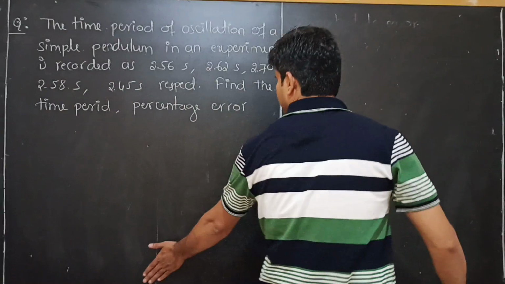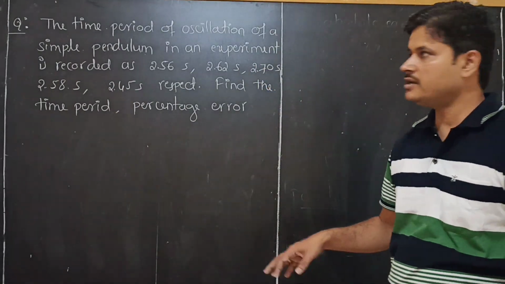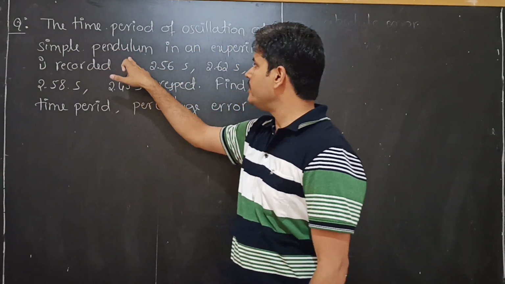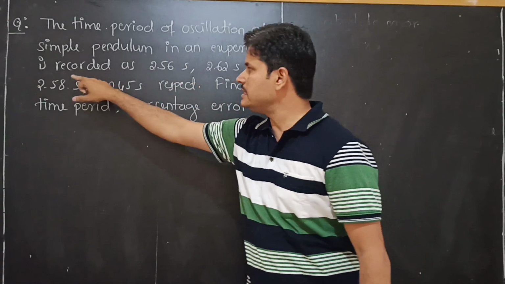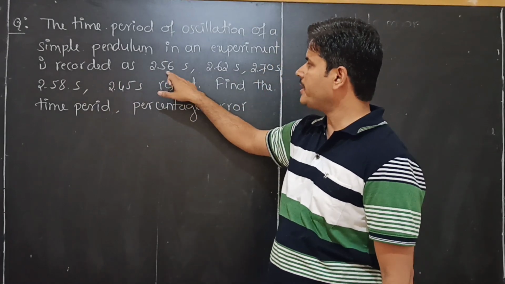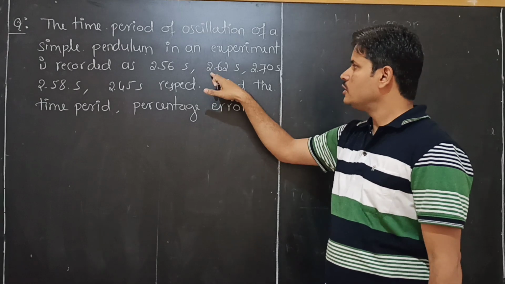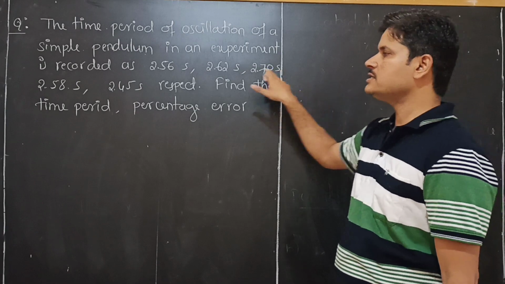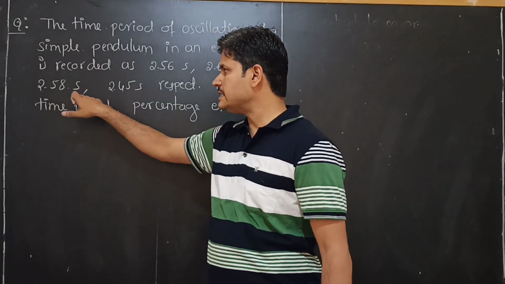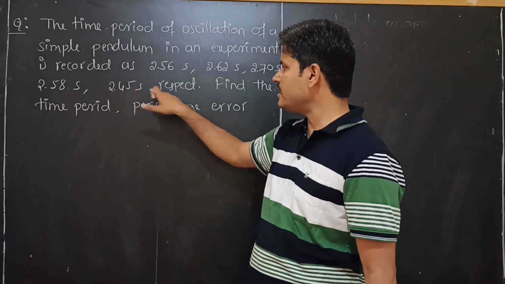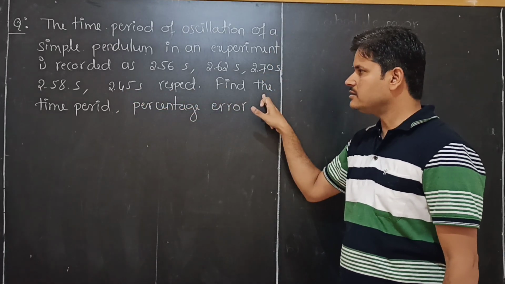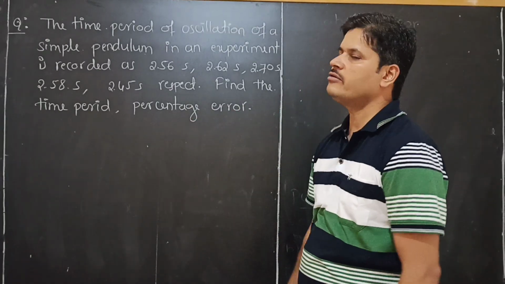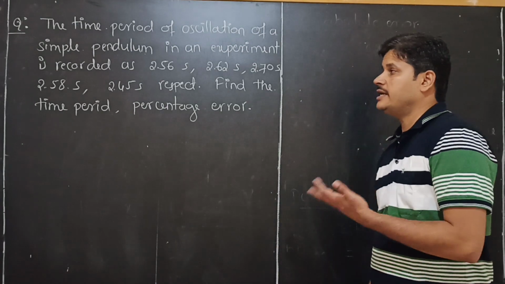See here, I have written a problem to calculate the percentage of error. The time period of oscillation of a simple pendulum in an experiment is recorded as 2.56 seconds, second 2.62 seconds, third 2.70 seconds, next 2.58 seconds, next 2.45 seconds respectively. Find the time period percentage error.